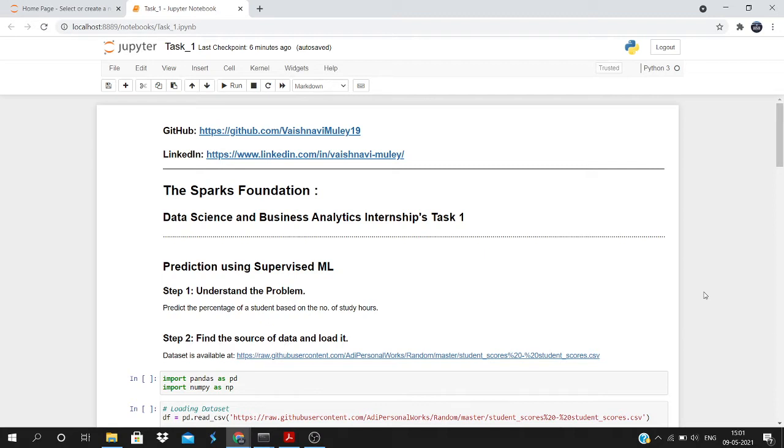So, machine learning is a field of computer science that gives computers or machines the ability to learn by themselves. That is, computers and machines learn without being explicitly programmed. And this is a subset of AI. That is, machine learning is a subset of AI, and it is further subdivided into supervised machine learning, unsupervised machine learning, and reinforcement learning.